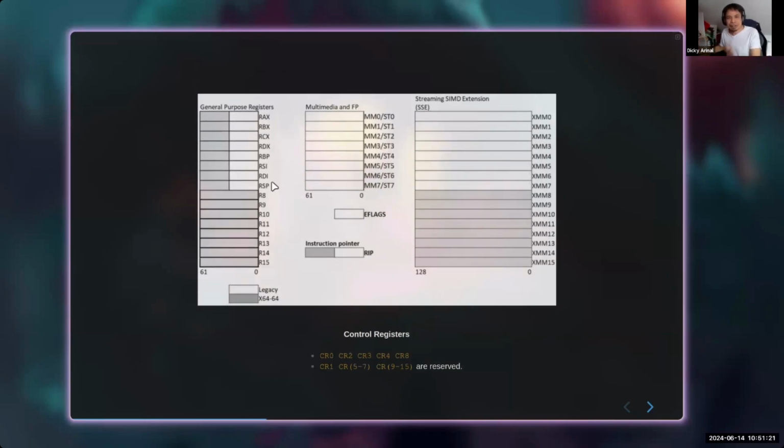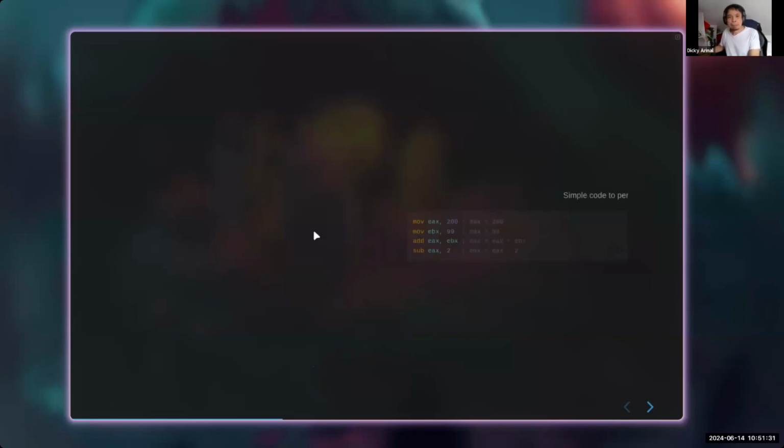It's very wide. Okay, so when we are talking about 64 bits, we are talking about RAX, RBX with R in the front. So all of this is 64 bit.